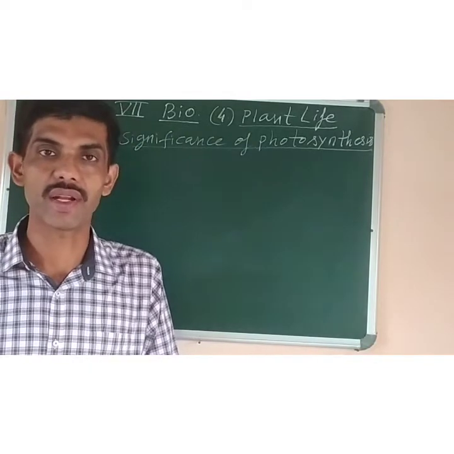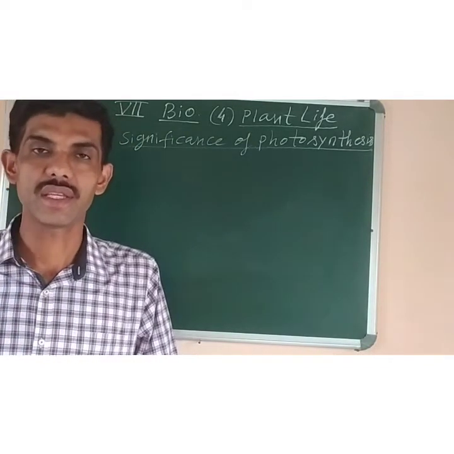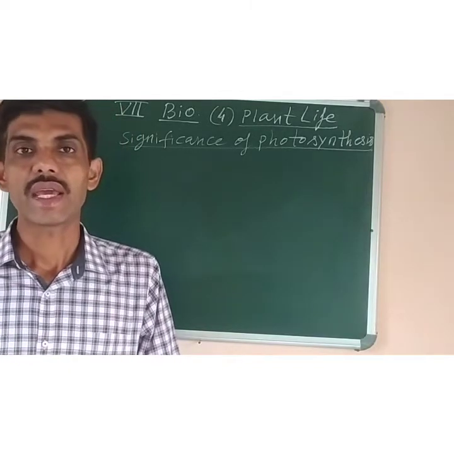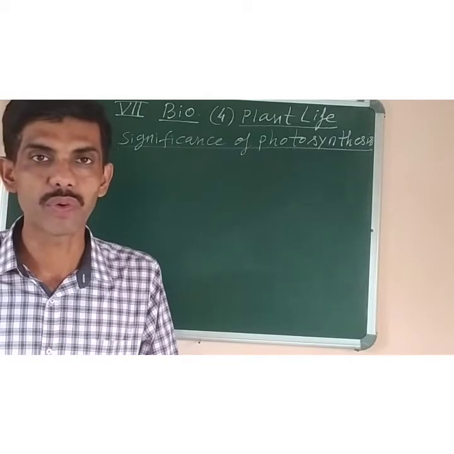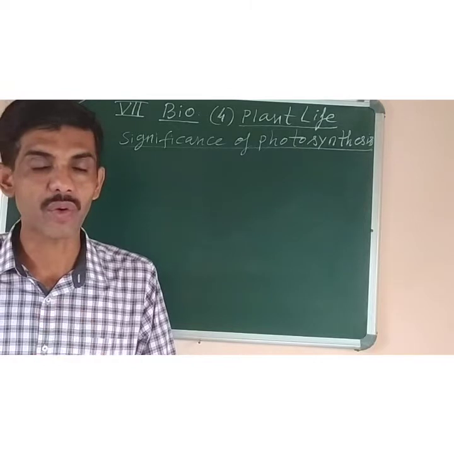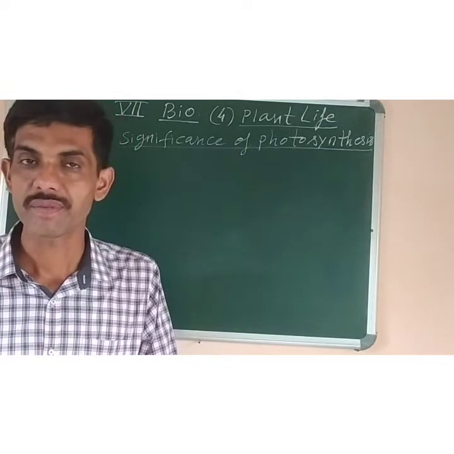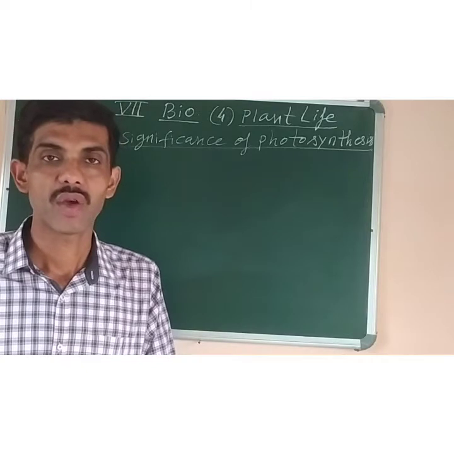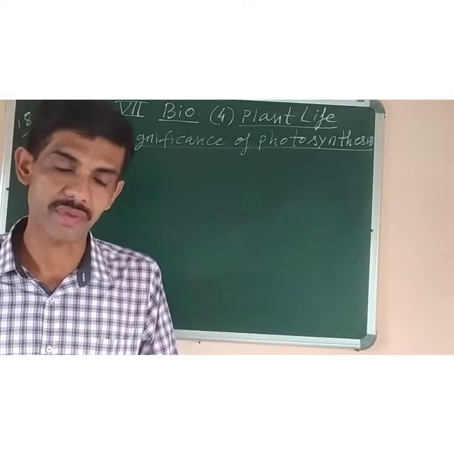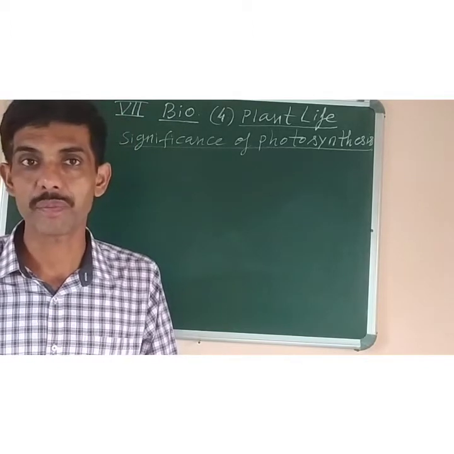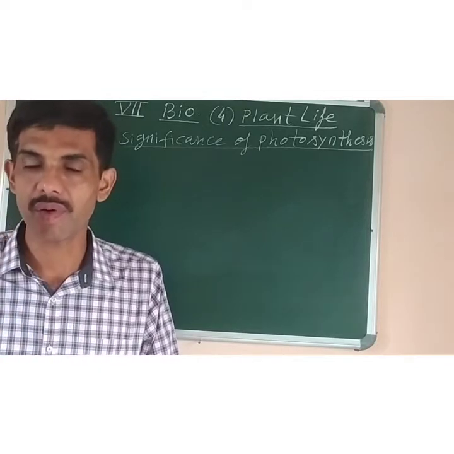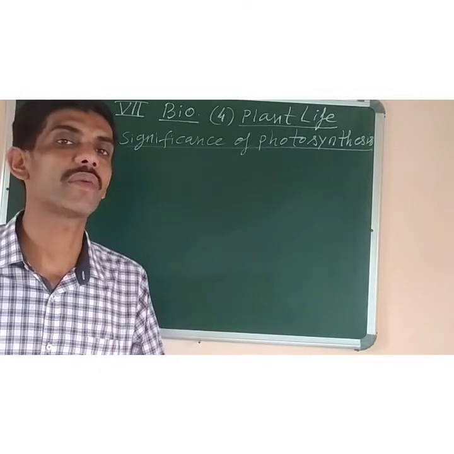In the previous class I already said photosynthesis is a biological process, or physiochemical process, in which plants prepare their own food using sunlight, carbon dioxide and water. One of the important requirements of photosynthesis is chlorophyll. Chlorophyll is the pigment which gives green color to the plants. It is found in the leaves and all the green parts of the plant, and it is present in a plastid called chloroplast. So chloroplast is the name of the plastid and chlorophyll is the name of the pigment.